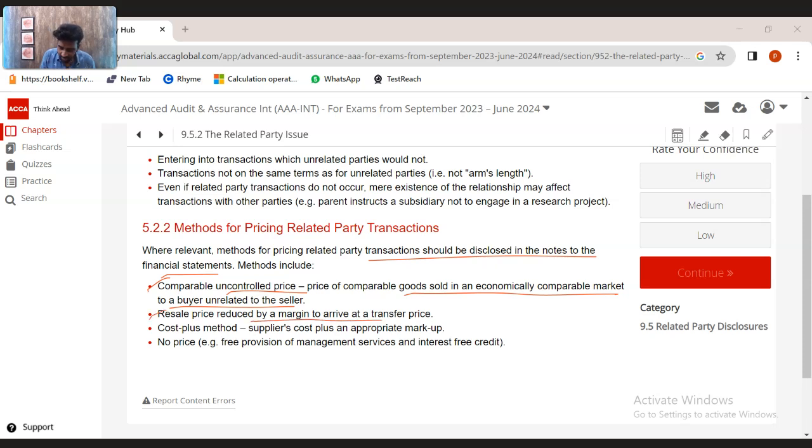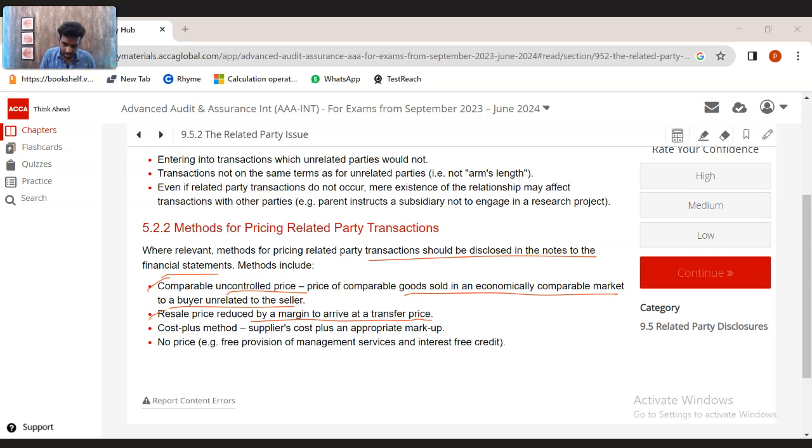Resale price reduced by a margin to arrive at a transfer price. So you can fix a price, which is the transfer price. Transfer price is the price at which transactions are done between related parties. So what is the maximum price at which you are selling it to the retailer? Reduce a certain margin, and you can have a transfer price. But the standard does not say that you have to be at the same price at which you are selling to the retailer, but it should be arm's length. Some discounts you can give, because it's a related party, but you cannot give a huge discount.